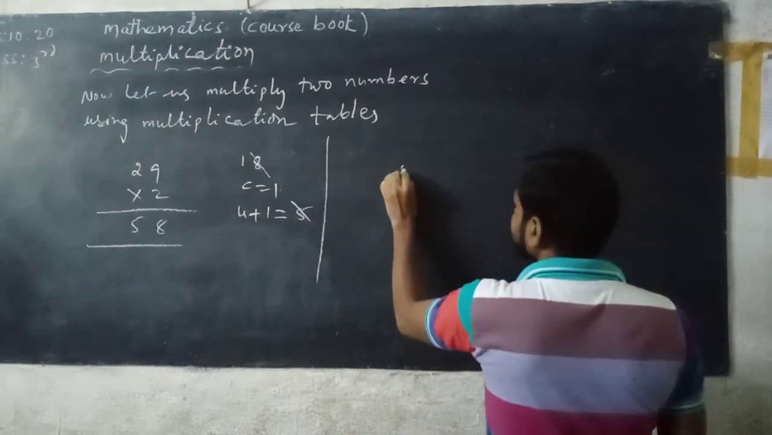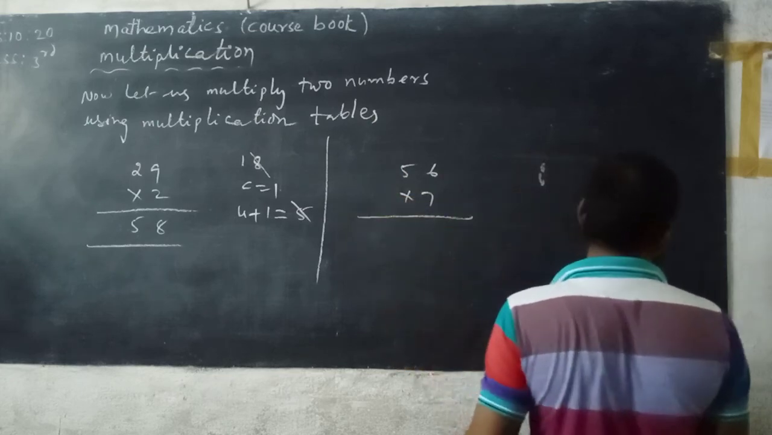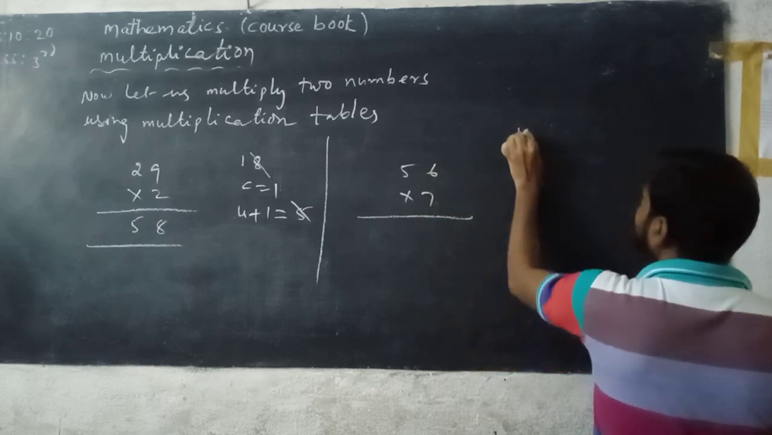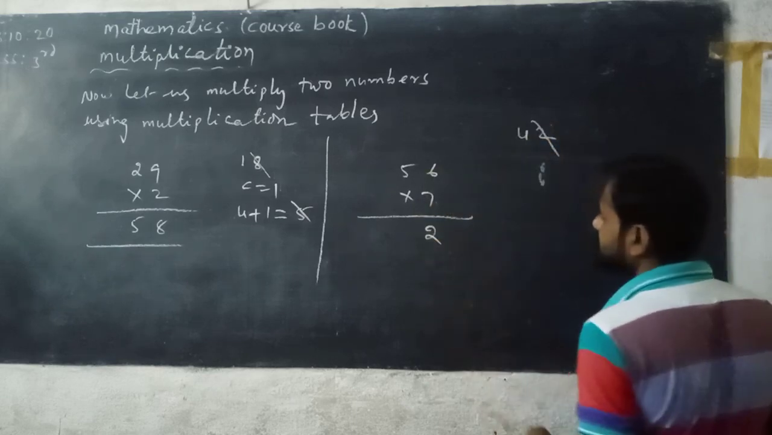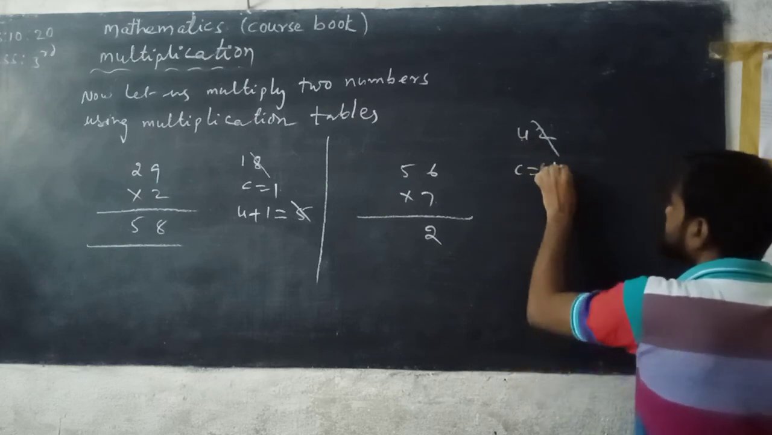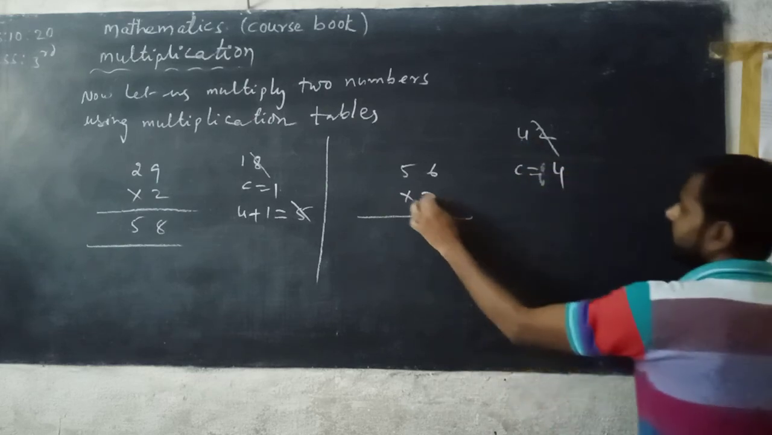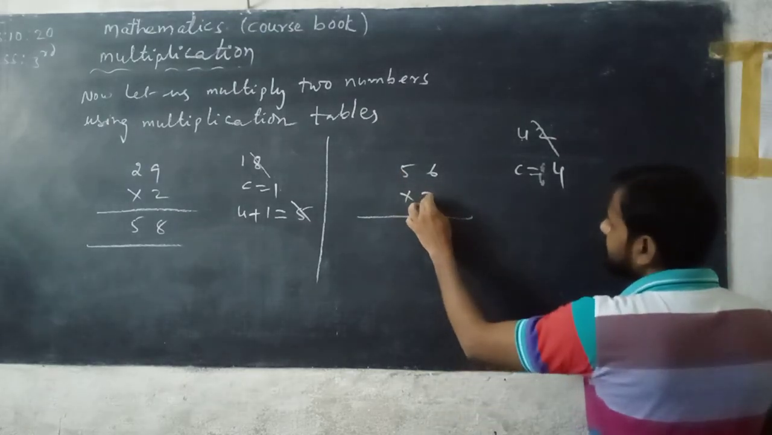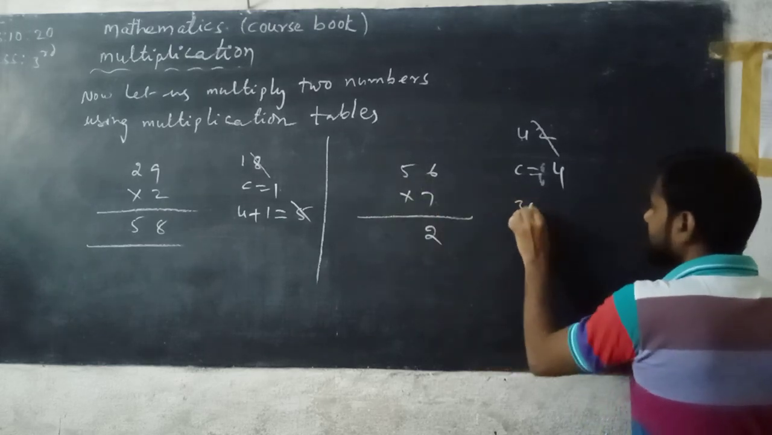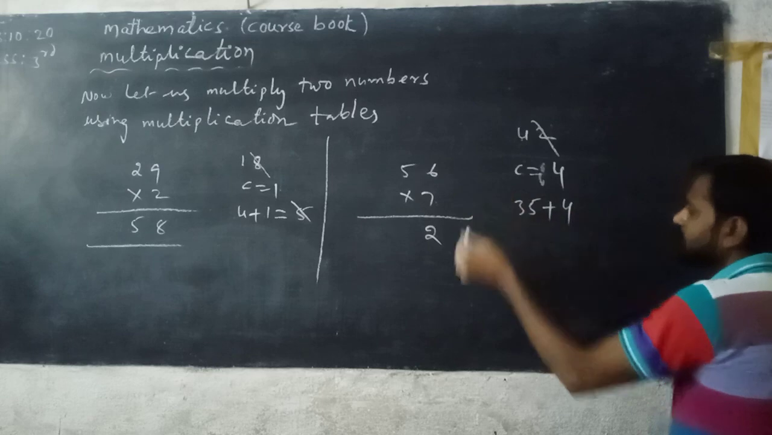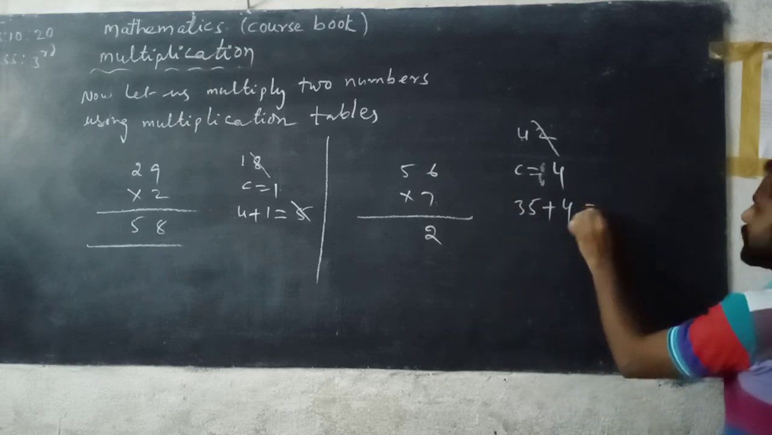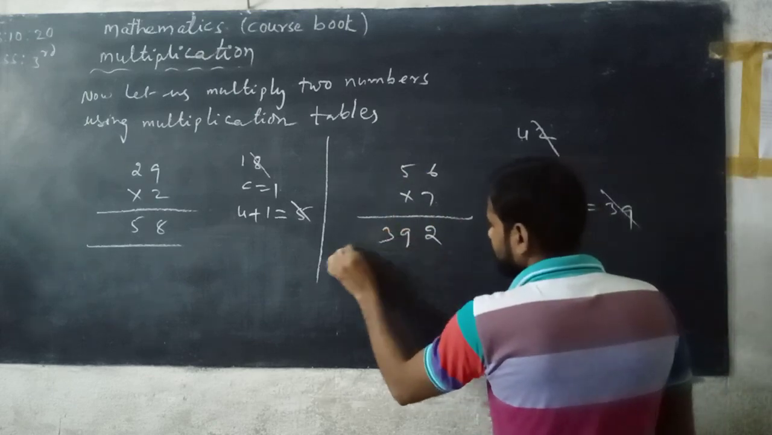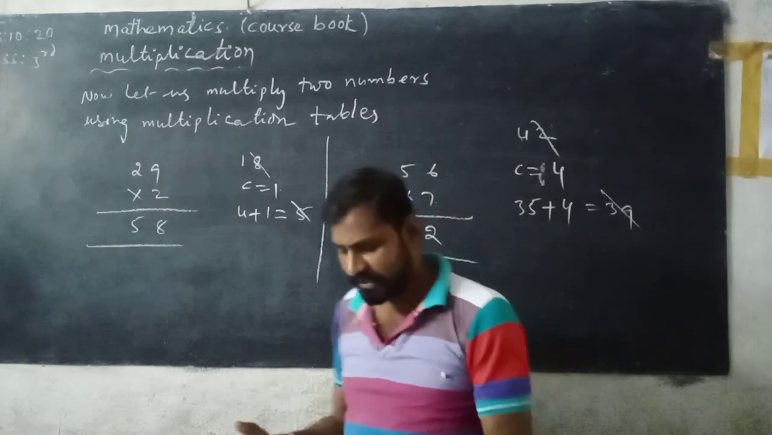Next here, 56 into 7. First we multiply the digits in the ones place. 6 multiplied with 7, you can read the 7 table. 7 6s are 42. In it 2 is written down under the ones place and 4 is carried. Next 7 5s are 35. Next we multiply the digits in the tens place, that is 5. 5 multiplied with 7, read the 7 table, 7 5s are 35. 35 plus the carried 4, so 35 plus 4 is 39. This is the last digit of the given number. You can write 39 total. So 392.